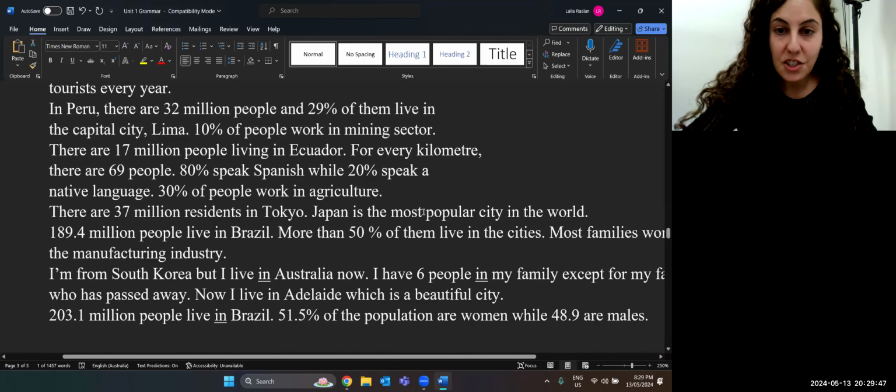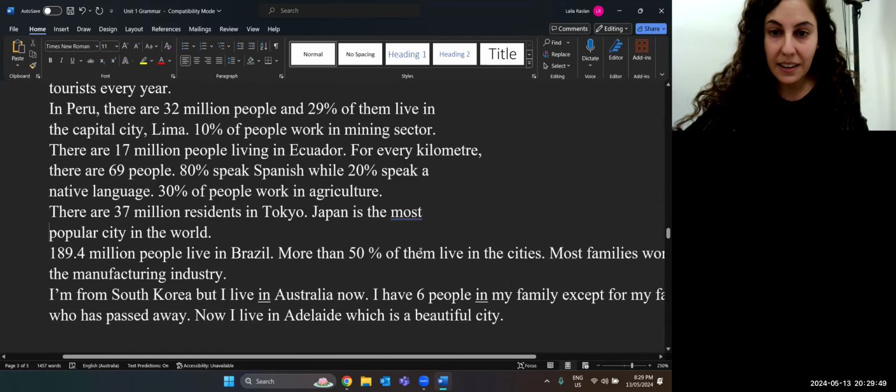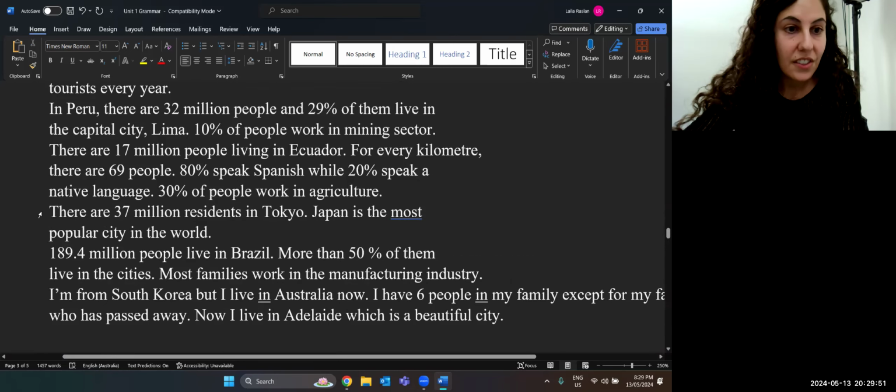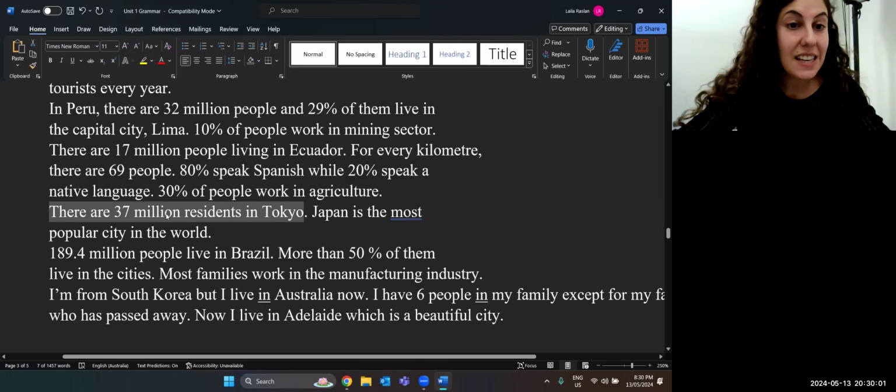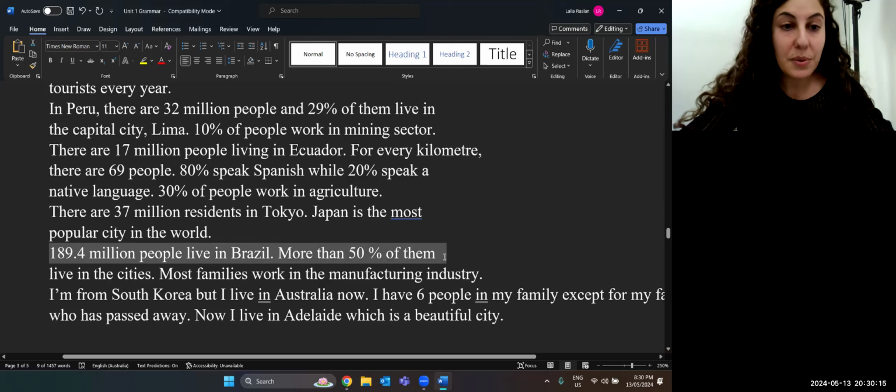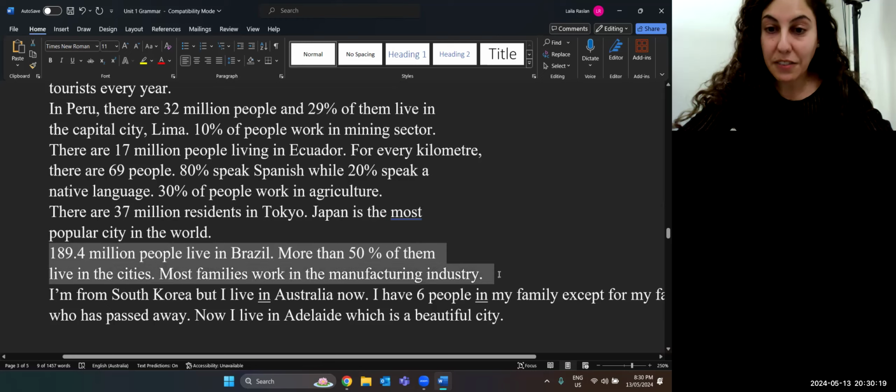So if you look at this one in Japan, let's read Japan. There are 37 million residents in Tokyo. Residents means people that live there. So there are 37 million people living in Tokyo. Japan is the most populous city in the world. 189.4 million people live in Brazil. More than 50% of them live in the cities. Most families work in the manufacturing industry.